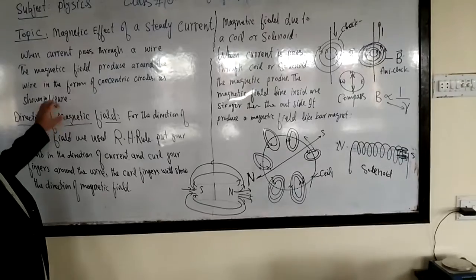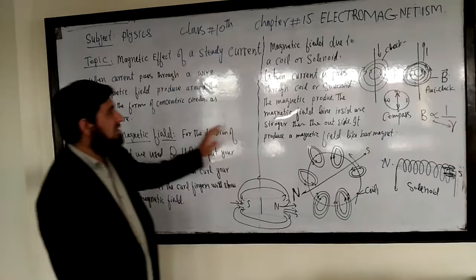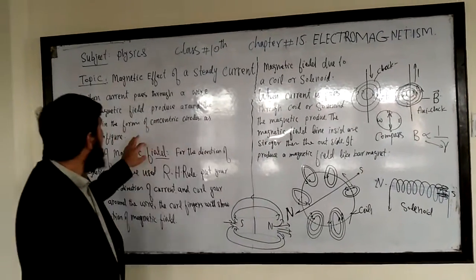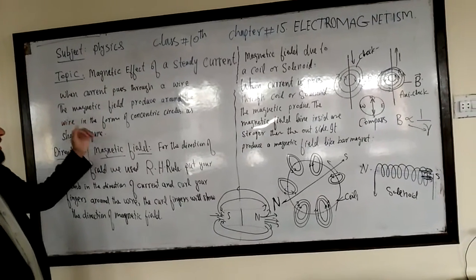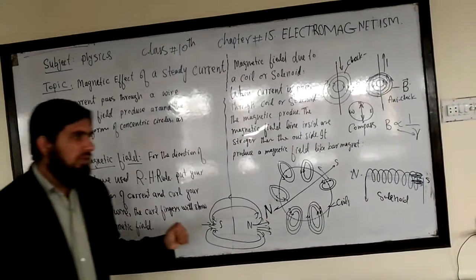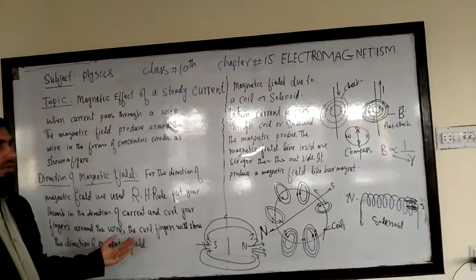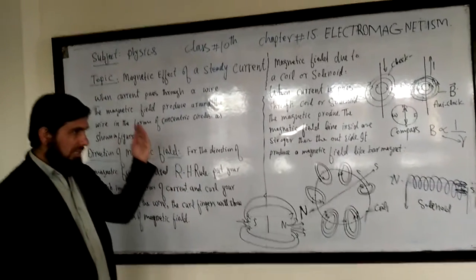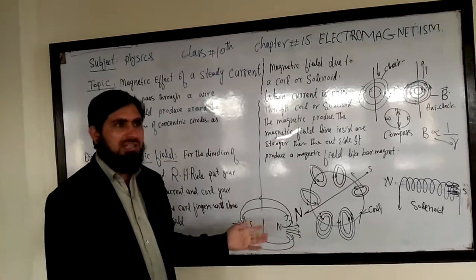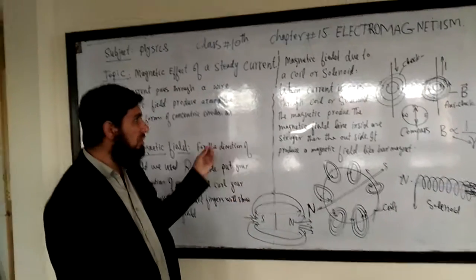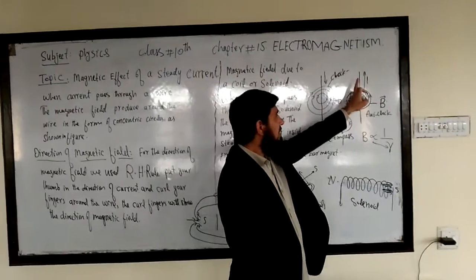So how is a magnetic field generated or created around a wire? This was first studied by Oersted. Oersted said that when current passes through a wire, a magnetic field is produced around the wire in the form of concentric circles. Look at this figure I drew for you.